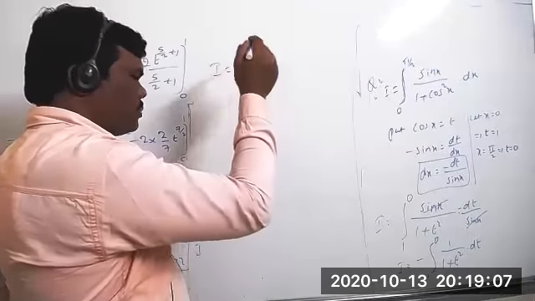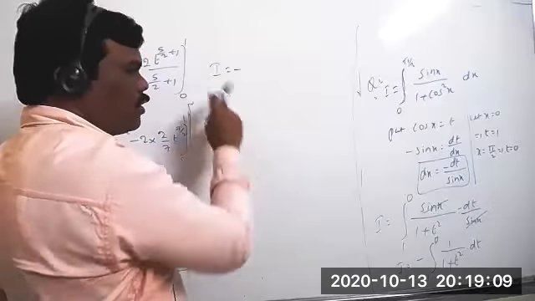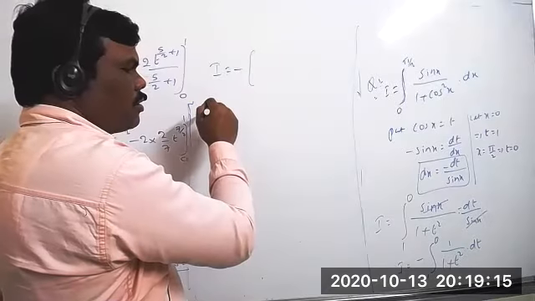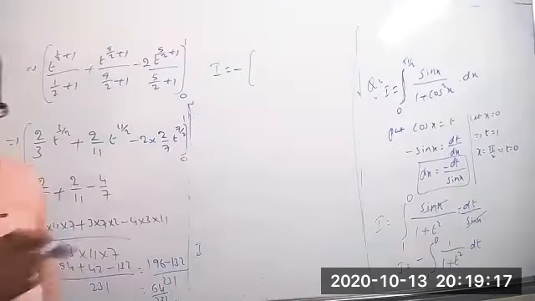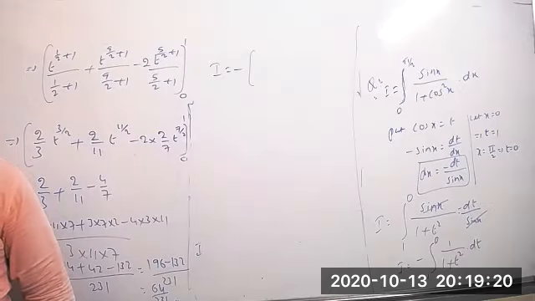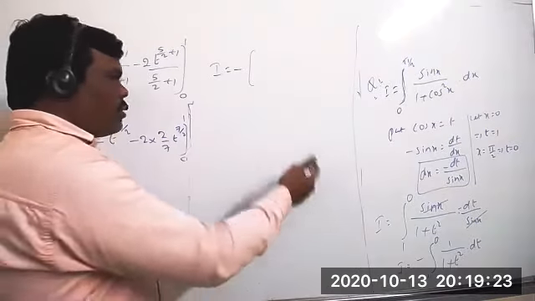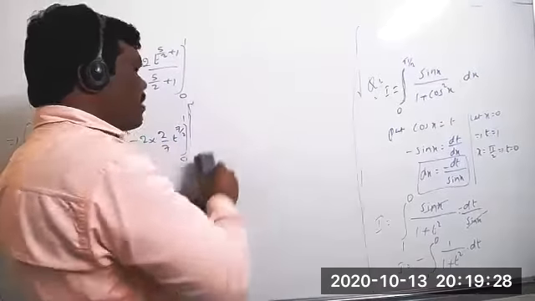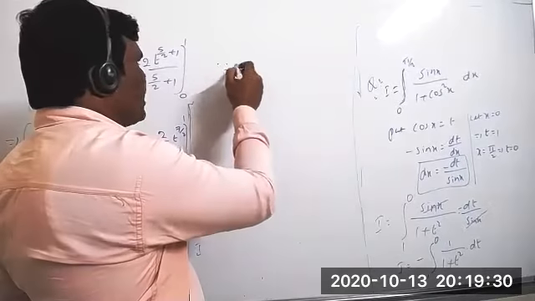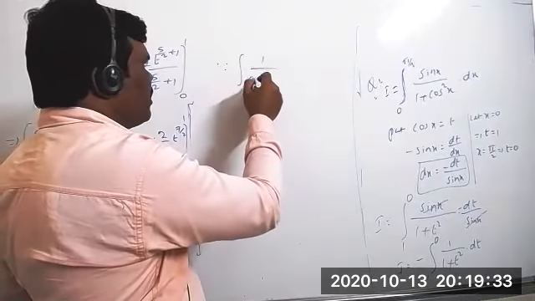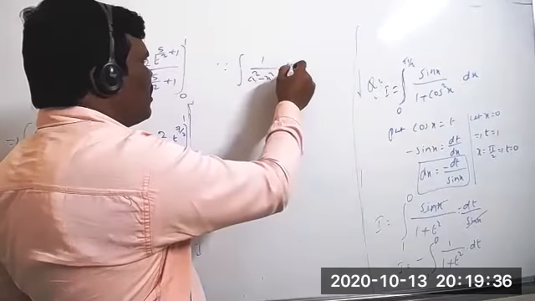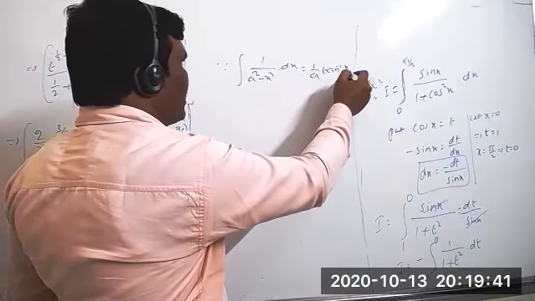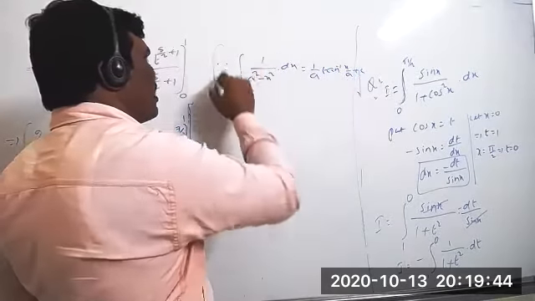So substitute there now. I equal to minus of, clearly, the integration. 1 by a means what do you get, tell me. 1 by a equals 1 only, because the value of a equals 1. Or else you can write the formula: integration of 1 by a square plus x square into dx is equal to 1 by a into tan inverse of x by a plus c. This formula we are applying here.